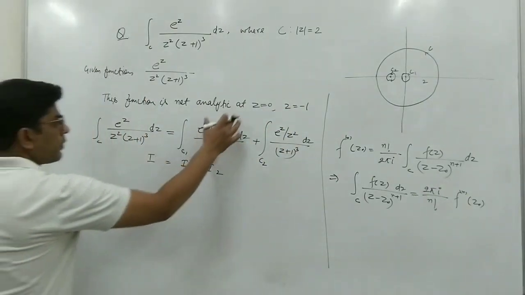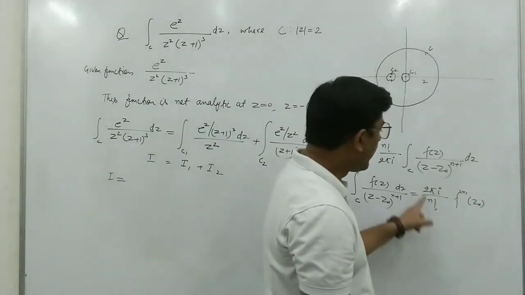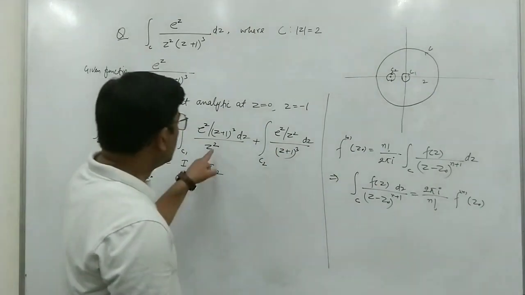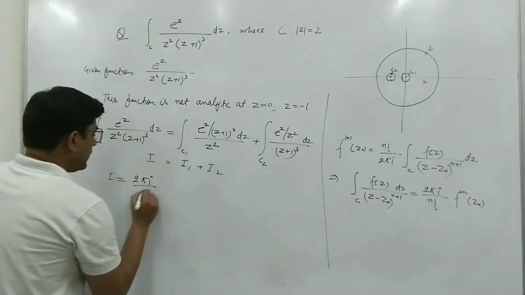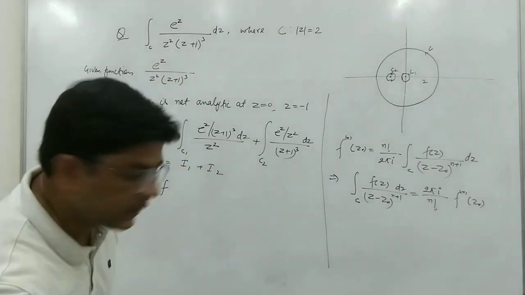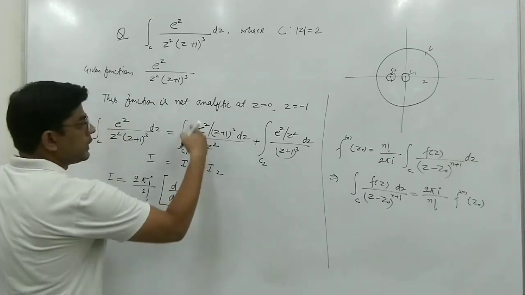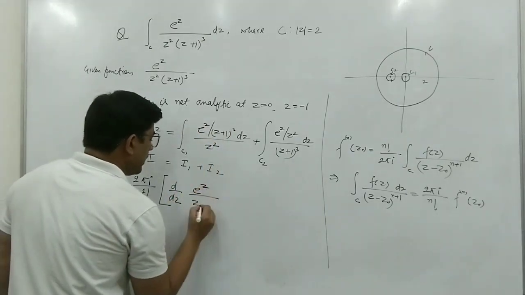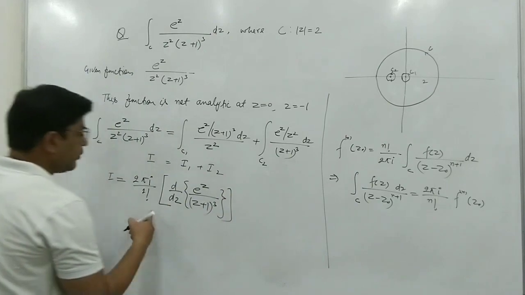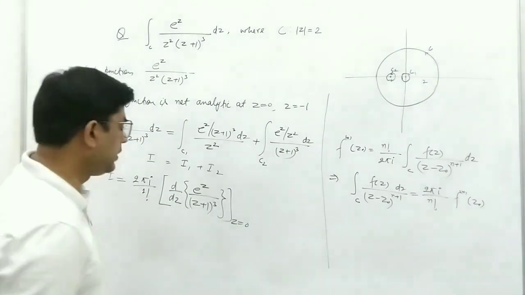Now we put the value: I is equal to 2 pi i upon n factorial times the derivative. For the first integral n is equal to 1, that is 1 factorial, and it will be the first derivative. First derivative means d upon dz of the function in the numerator, e^z upon (z plus 1) cubed, and evaluated at the point z naught equal to 0.